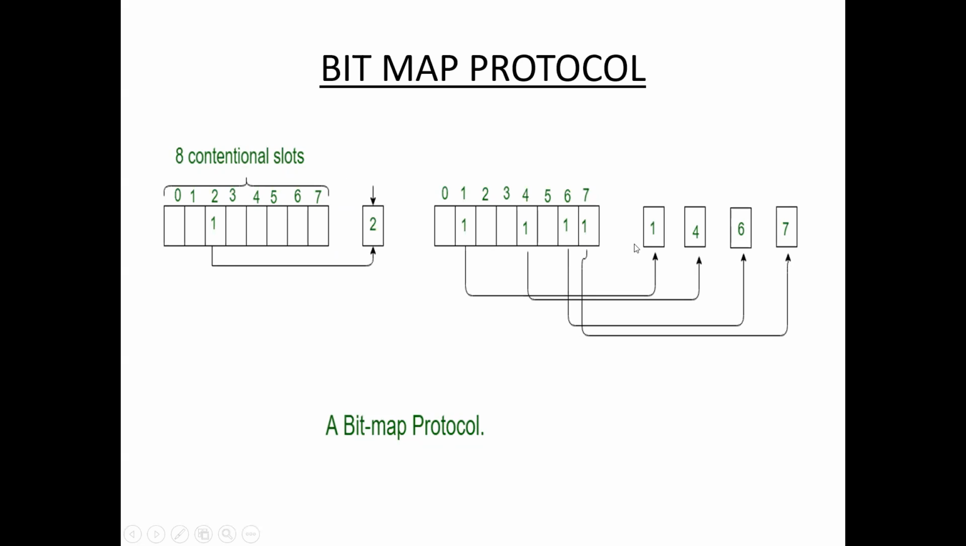In this example, station 1 has to send the data, so place 1 in slot 1. Station 4 has to send frames, so place 1 in slot 4. Station 6 has to send data, place 1 in slot 6. Station 7 has to send data, so place 1 in slot 7. That means in the bitmap protocol method, if any station has to send a frame, then it transmits a 1 bit in the respective slot. So this is the bitmap protocol method.